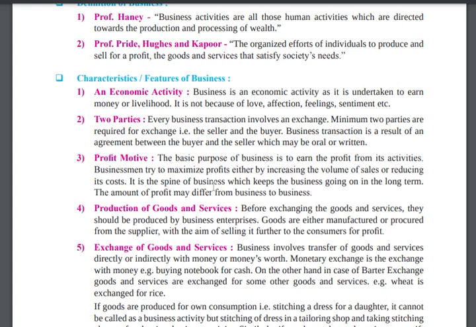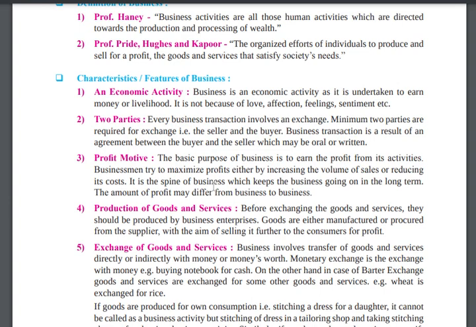Then profit motive. So here the profit motive, obviously you are doing a business, so you should have a profit in mind. The basic purpose of a business is to earn a profit from its activity. What is the basic? To earn money. And businessmen try to maximize profits either by increasing the volume of sales or reducing cost. So it is the spine of the business which keeps the business going in the long term. The amount of profit may differ. Definitely, if a person is doing a business, he will earn a profit.